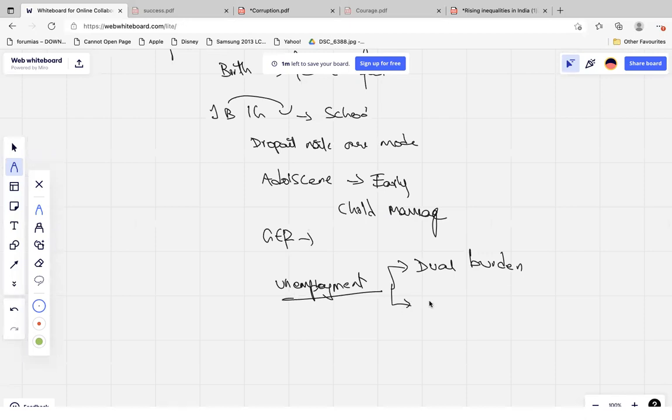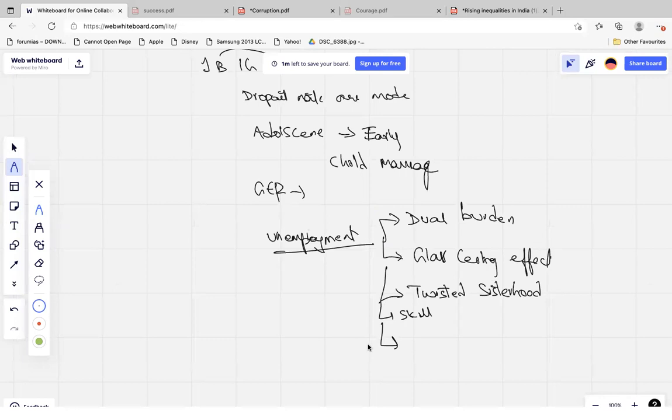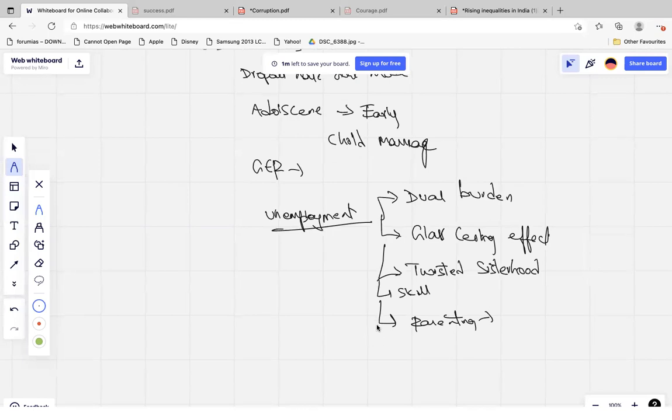There is the issue of the glass ceiling effect. Then there is a problem of twisted sisterhood. Twisted sisterhood means women themselves are not encouraging, like, let's say, sister-in-law, mother-in-law. They are not supportive of the woman. So that is also causing problems of unemployment and not having enough skilled workforce. Or you drop out from work, you take leave from work for parenting purposes. Parenting is just seen as a woman's role, so that is also a reason why there is more unemployment among women.